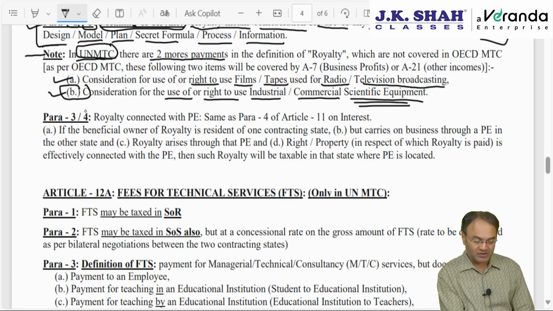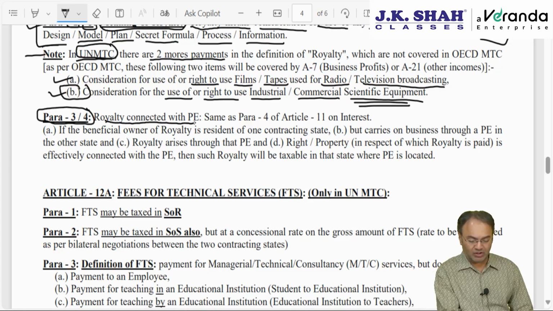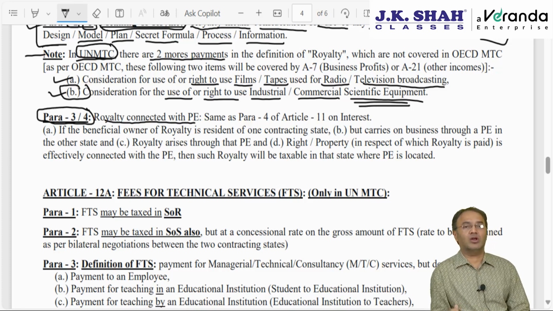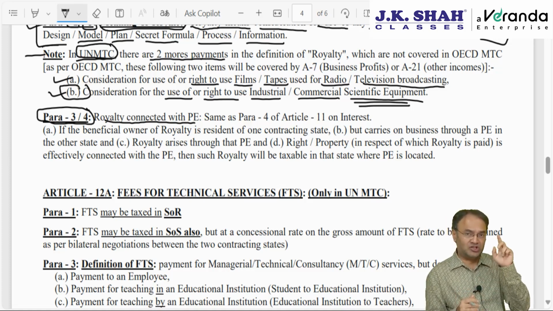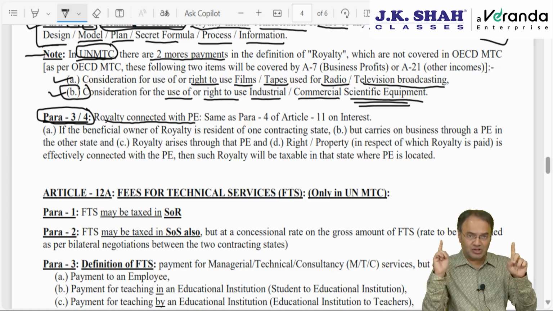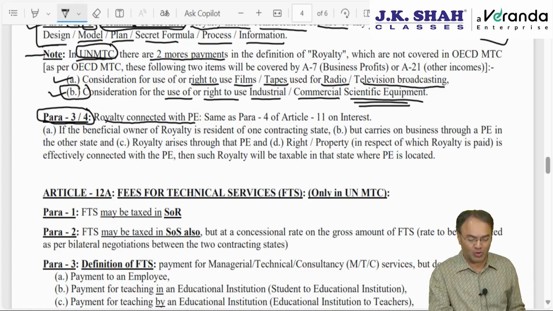The next is para 3 and para 4. Para 3 of OECD model and para 4 of UN model. It says royalty connected with the PE. Again 4 condition. Royalty connected with the PE means royalty earned because of permanent establishment in some third country, then the royalty will neither be taxed in the state of residence nor will it be taxed in the state of source. It will be taxed in that country where permanent establishment is located.